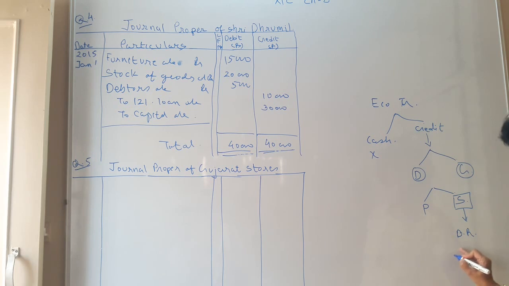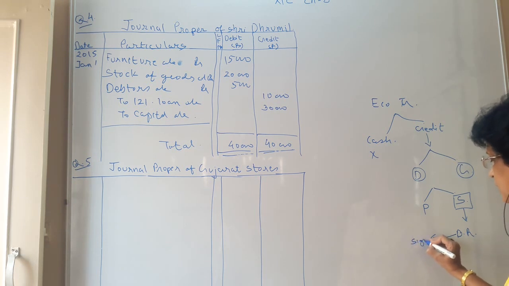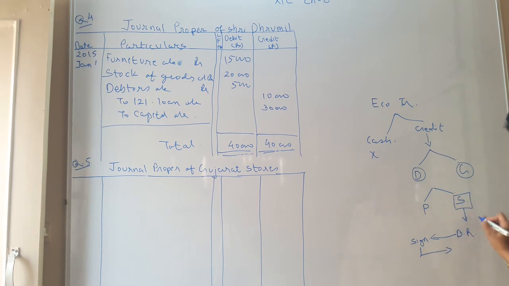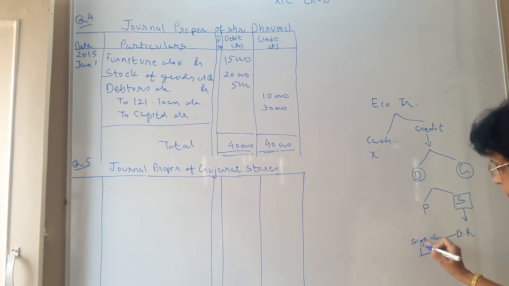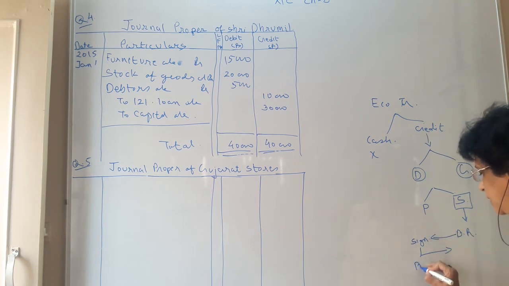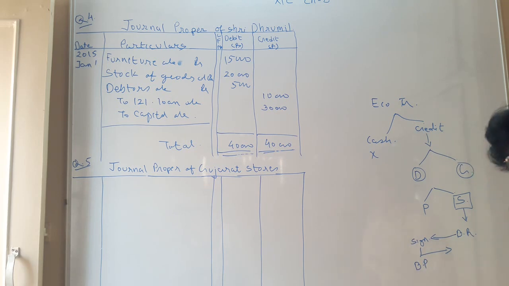This bill he gives to the purchaser. The purchaser has to sign this bill, and the same bill he has to return to the seller. As soon as he signs, that bill becomes bills payable. So bills payable is a liability, bills receivable is an asset, and then this bill will come back to the seller. In this manner, the bill transactions are recorded.